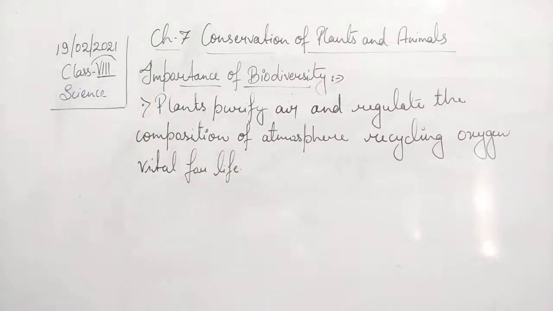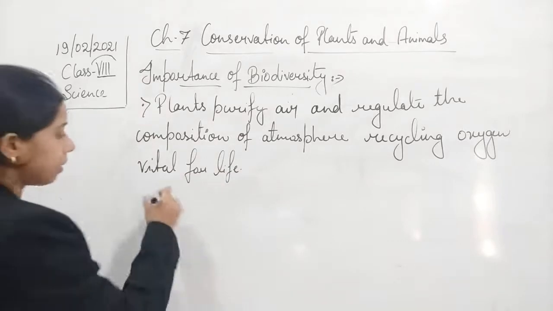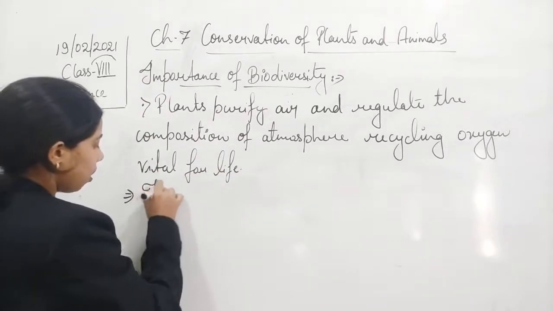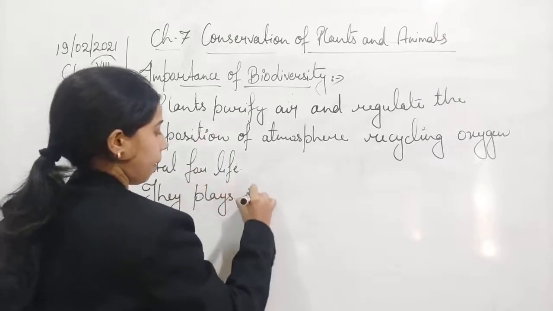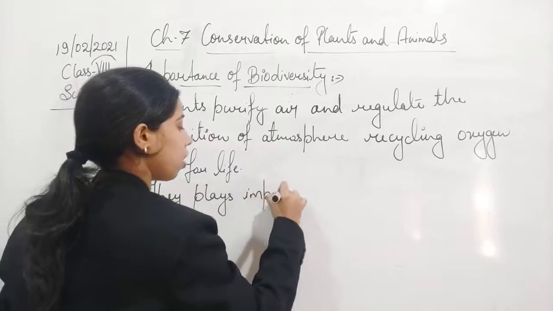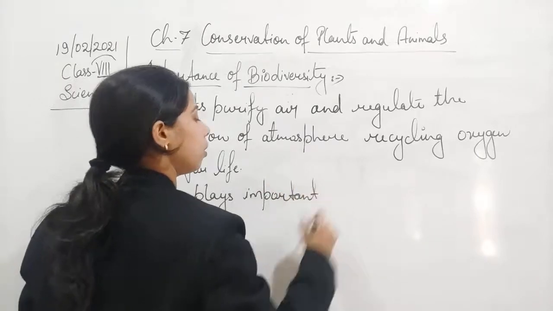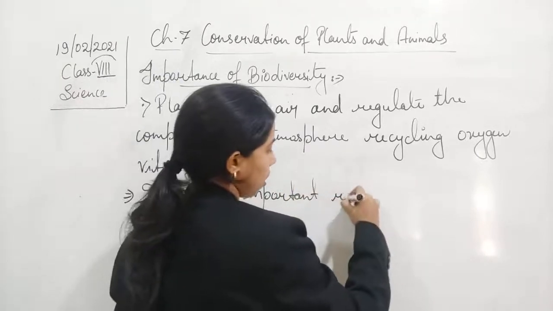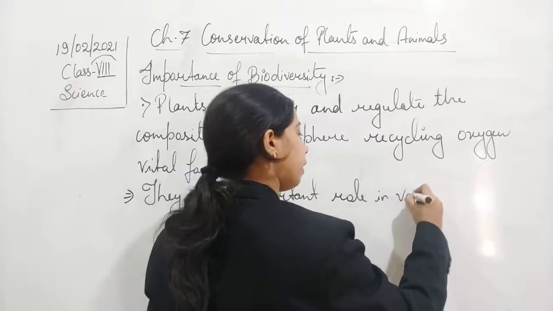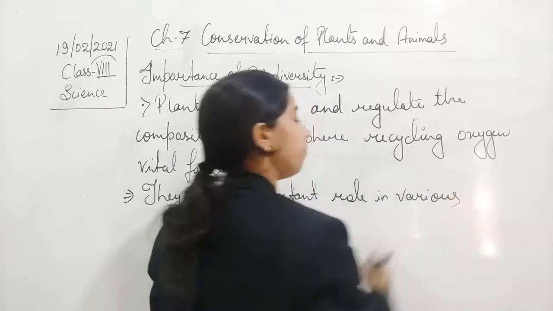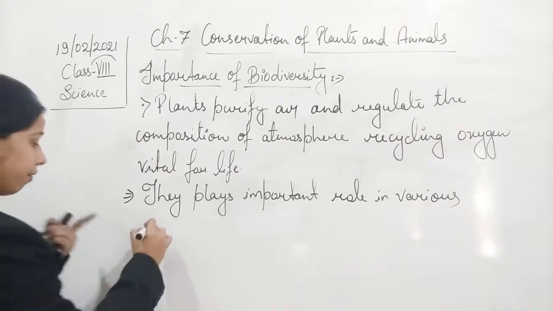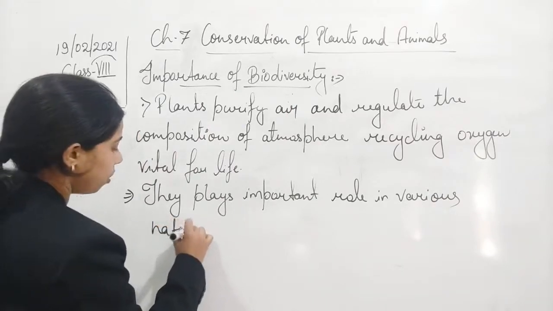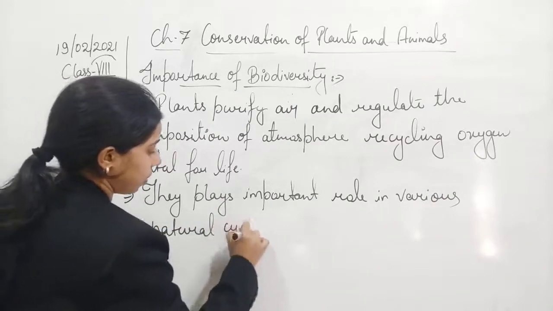Now not only this, students, but they play a very important role in various natural cycles. Okay, various natural cycles.